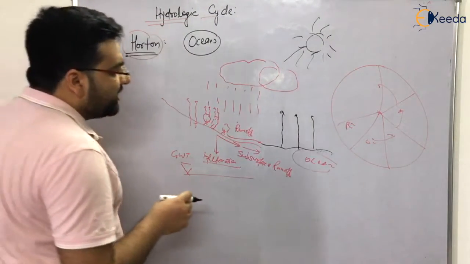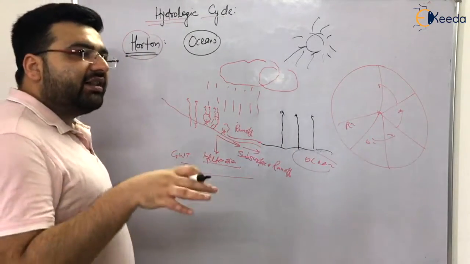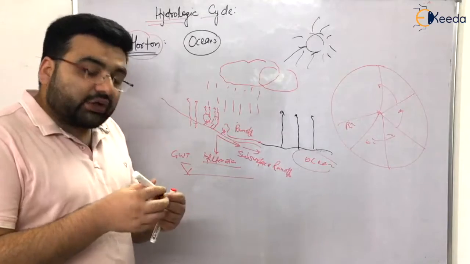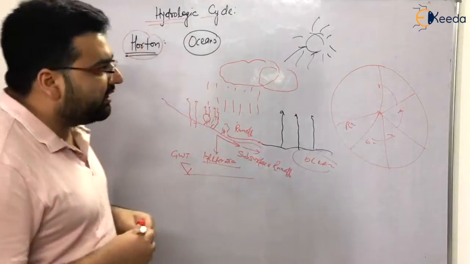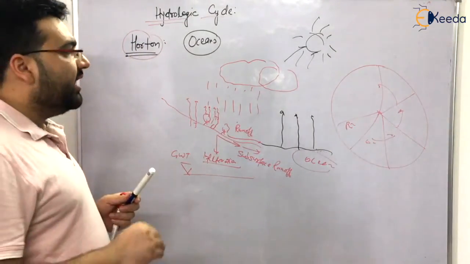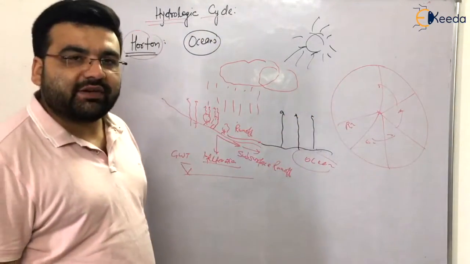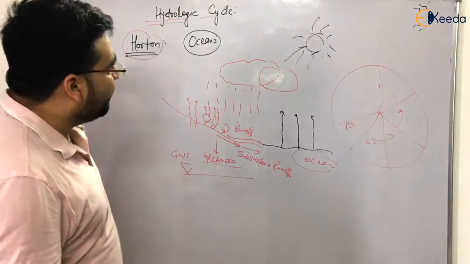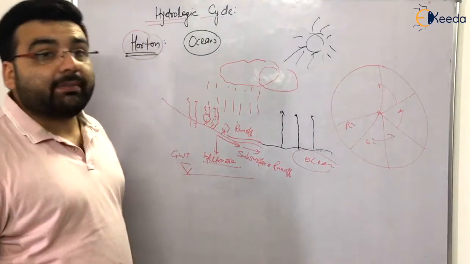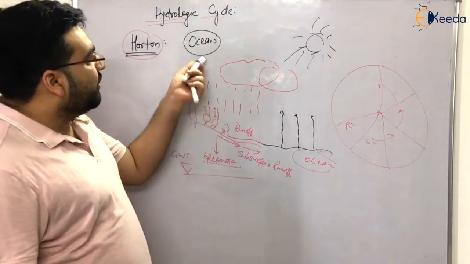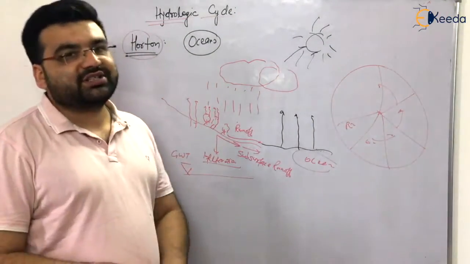The second question that has been asked from this topic is, what is the reference of the hydrologic cycle, from where does the hydrologic cycle start? Actually there is no reference, it can start from the ground or from anywhere else, but in books it has been given that, for reference purposes, oceans are the reference. Some people say the sun is the reference, no, the sun is not the reference, right? In books and even in examinations, the answer key said ocean was the correct answer, right? So suppose in some examination it is asked again, the answer would be ocean. So the ocean is the base point or the reference point of the hydrologic cycle.